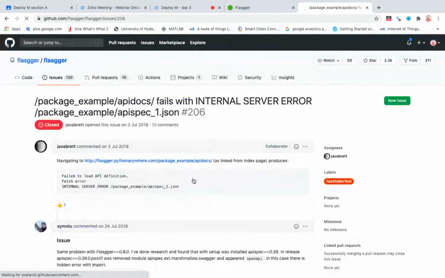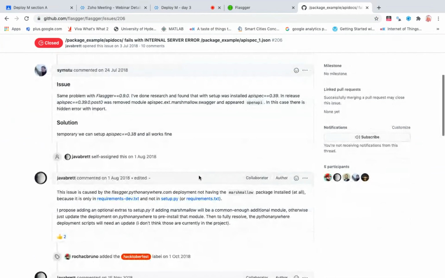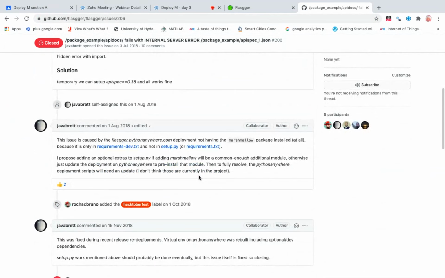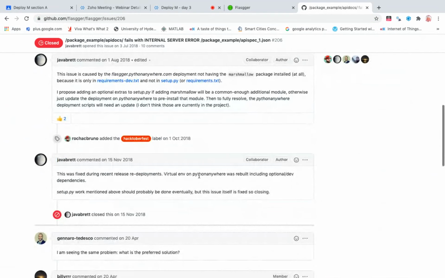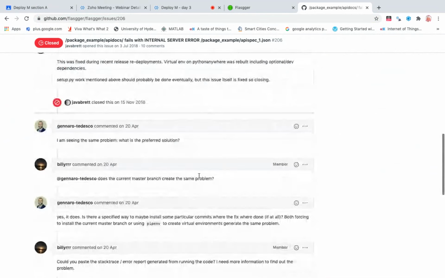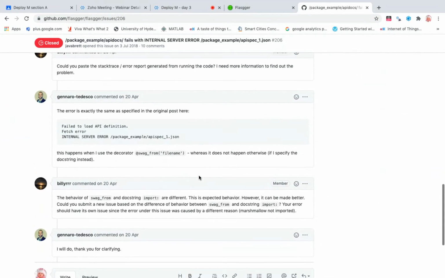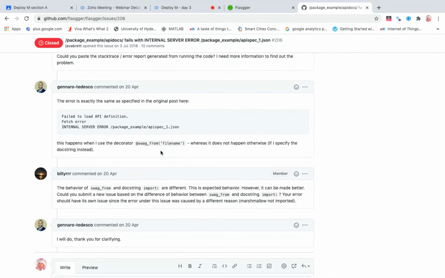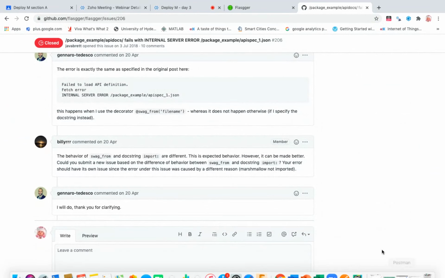Okay, there is some explanation given. There is an issue with Flasgger 0.9. This happens if I am using a decorator, whereas it doesn't happen otherwise. Okay, I didn't face any of this problem.